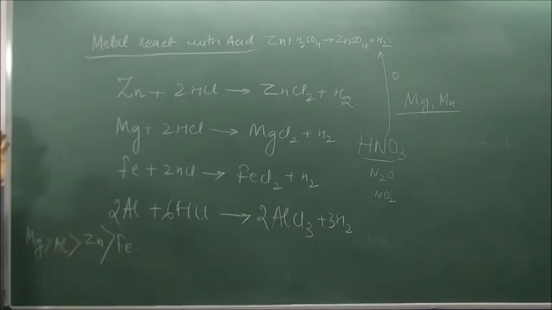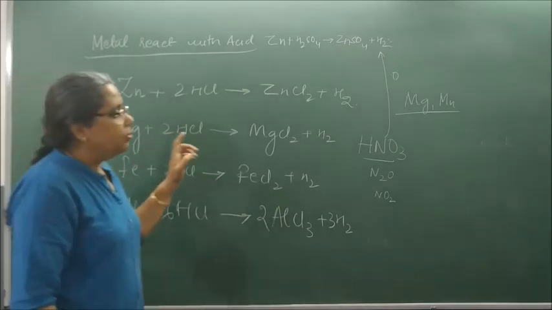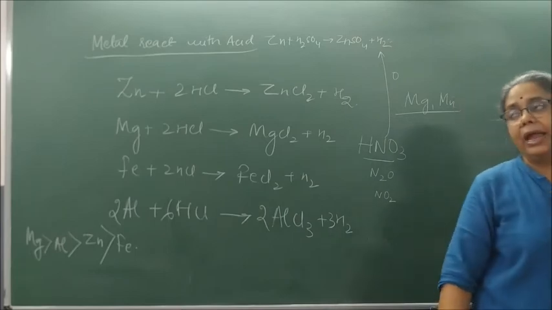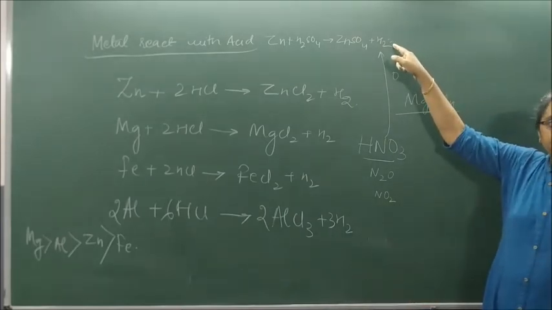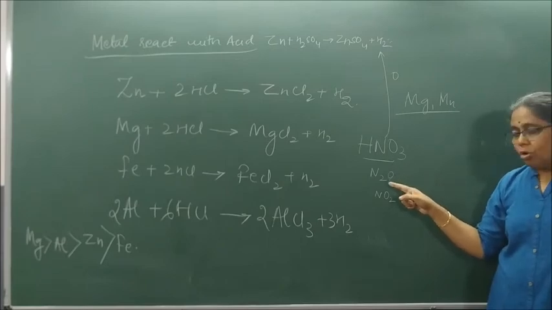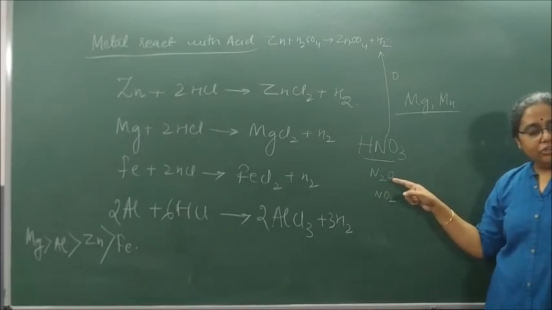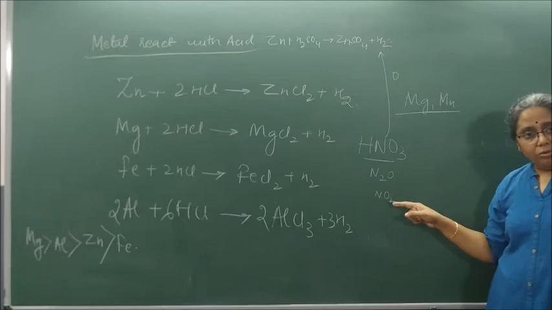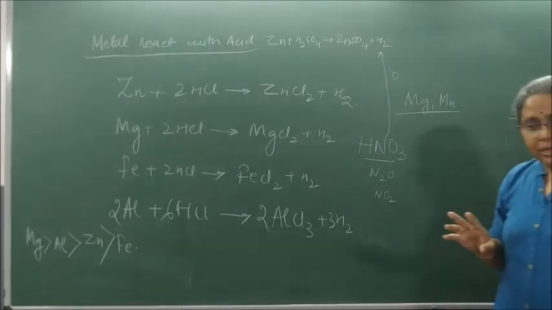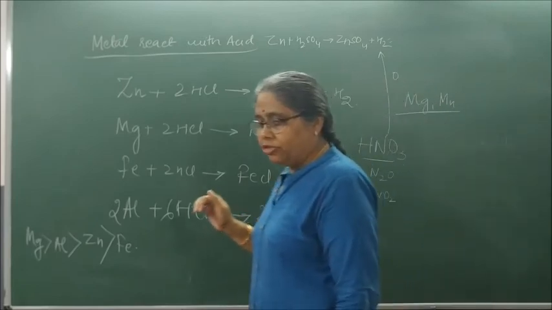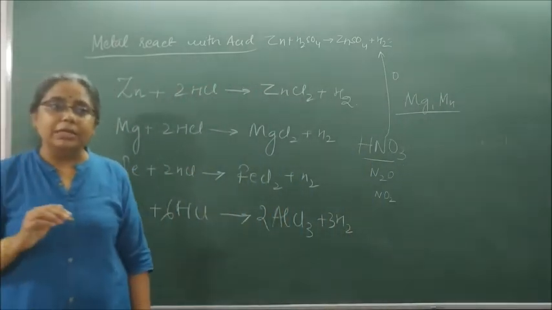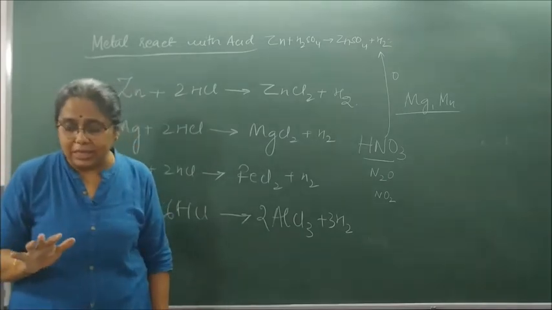We should not use nitric acid because nitric acid is a strong oxidizing agent and converts the hydrogen formed into water and itself gets reduced to oxides of nitrogen such as N2O, NO and NO2. Fine. The two metals which react with HNO3 and still liberate hydrogen are magnesium and manganese.